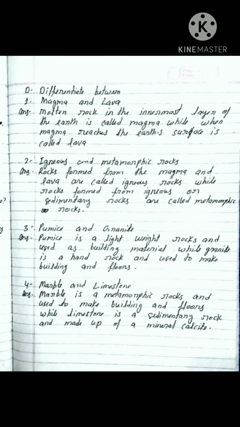Marble and limestone. Marble is the most commonly used metamorphic rock. Marble is made from limestone and it is found in various colors. It can be cut and polished easily. The Taj Mahal in Agra is made of white marble.